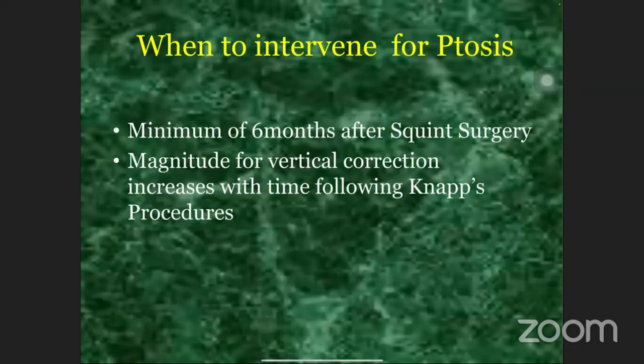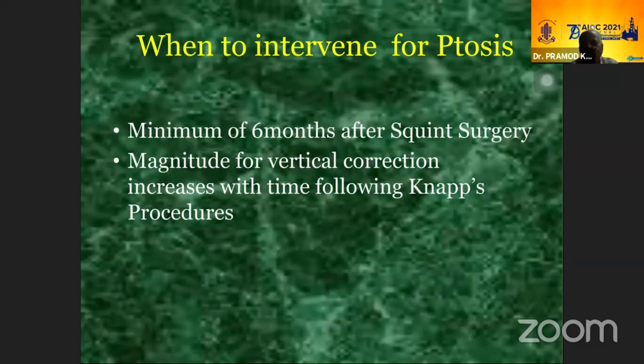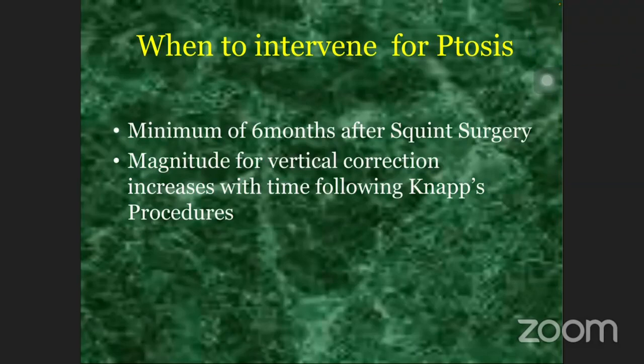So when to intervene for ptosis, minimally you should wait 6 months after squint surgery, because the magnitude of vertical correction increases with time following the NEPS procedure.